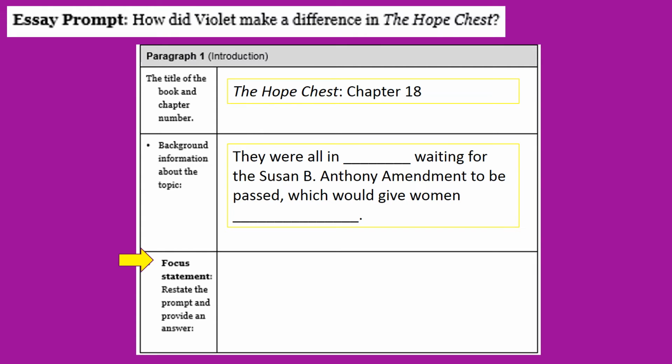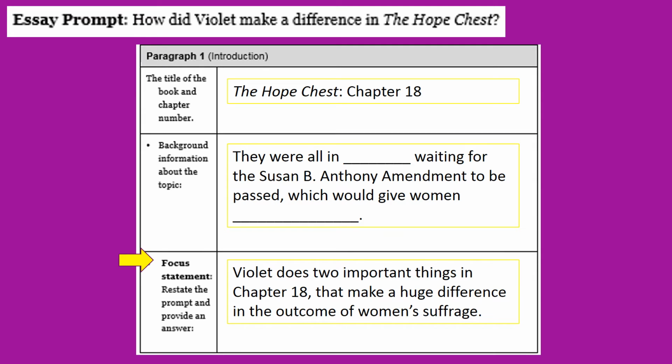Focus statement. Restate the prompt and provide an answer. Violet does two important things in Chapter 18 that make a huge difference in the outcome of women's suffrage. Pause the video to make sure you filled in this information in your graphic organizer.